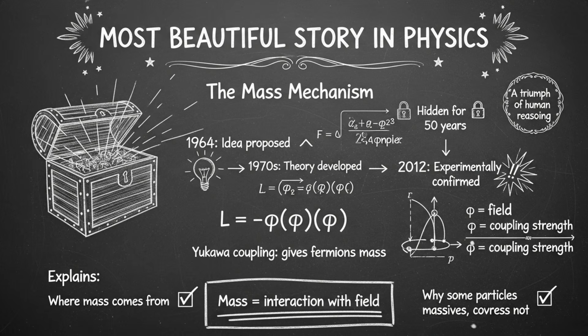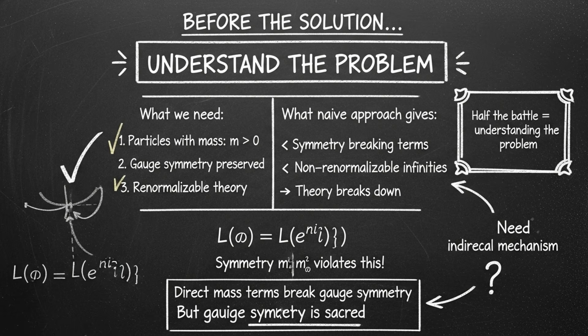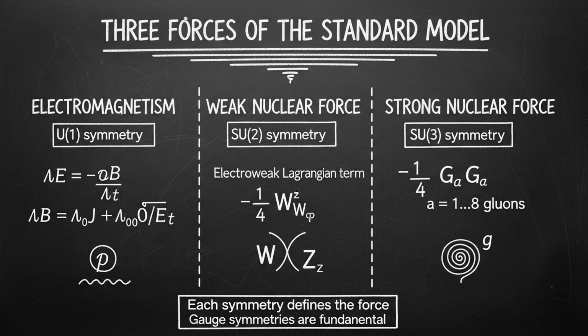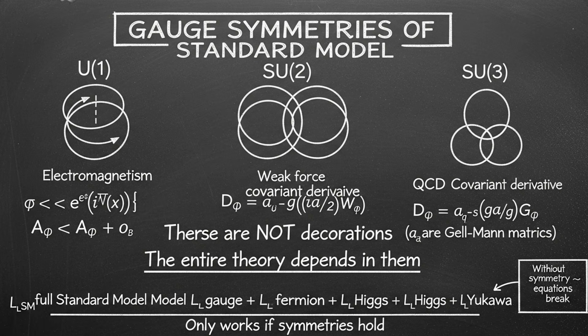Now, before we get into what gives particles mass, let me tell you what the problem was. Because understanding the problem is half the battle here. You see, the standard model is built on something called gauge symmetry. Very elegant mathematics. There are three forces described by the standard model: electromagnetism, the weak nuclear force, and the strong nuclear force. Each has its own symmetry. U(1) for electromagnetism, SU(2) for the weak force, SU(3) for the strong force. Beautiful equations. And these symmetries are not just mathematical decoration, they are fundamental. The entire theory depends on them. The equations only work if these symmetries hold.